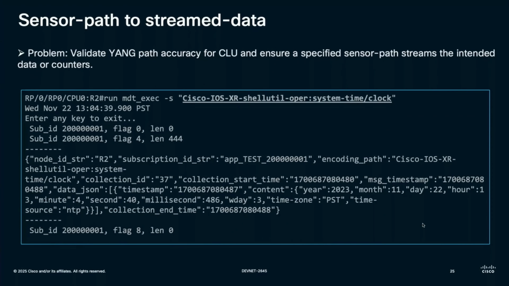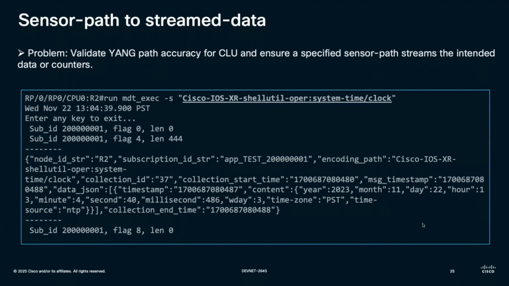Say, for example, in this case, I want to check what time zone is configured on my router. I used my previous tool, Cisco Feature Navigator, to figure out the Yang model. Once I figured out the Yang model, I wanted to confirm if this is the actual Yang model that will give me the data or not.